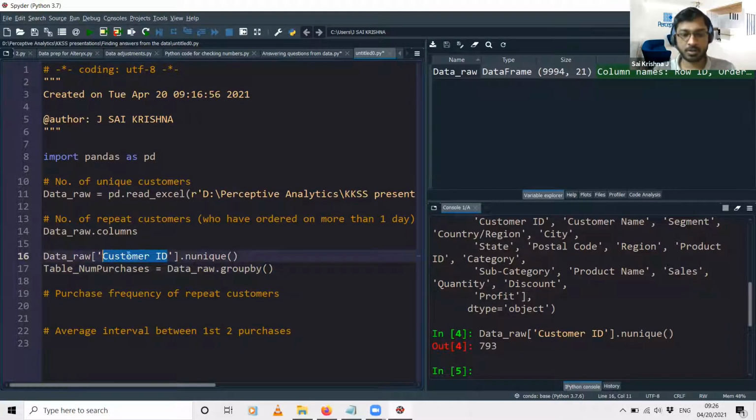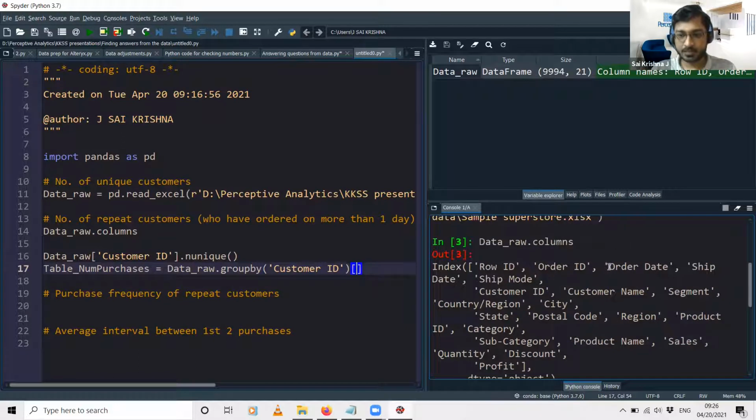Within the groupby parenthesis, we will be defining the level of aggregation. At what level do you want the data to be aggregated? We want the data to be aggregated at the customer ID level. So for each customer ID, we need to find out the unique number of order dates. Just copy paste this order date column.